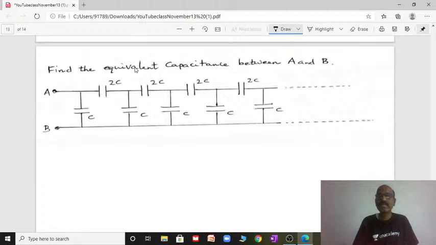Now what happens? See here, 2C is repeated again, C in the middle: an infinite ladder circuit. If I take the point between C and D, here you can close it. It is repeating again as 2C and C. So take the points C and D. Now take the effective capacitance as X. This can be redrawn as an infinite ladder circuit.